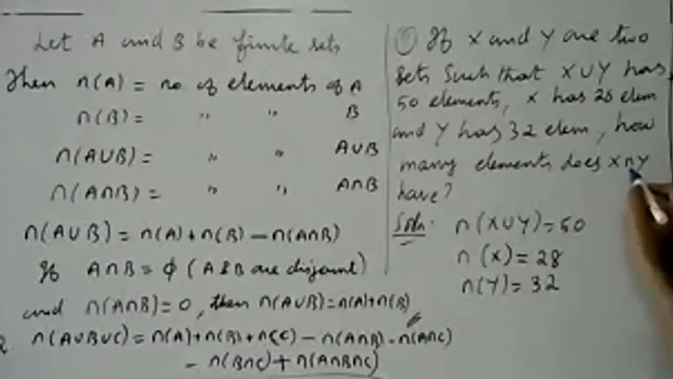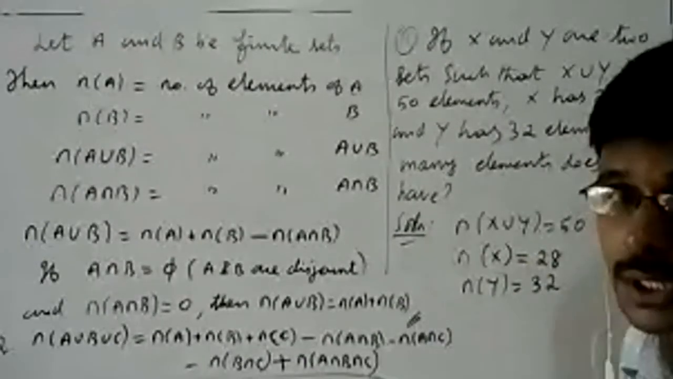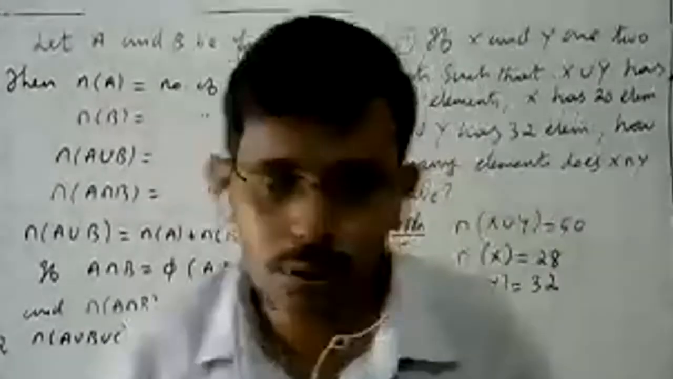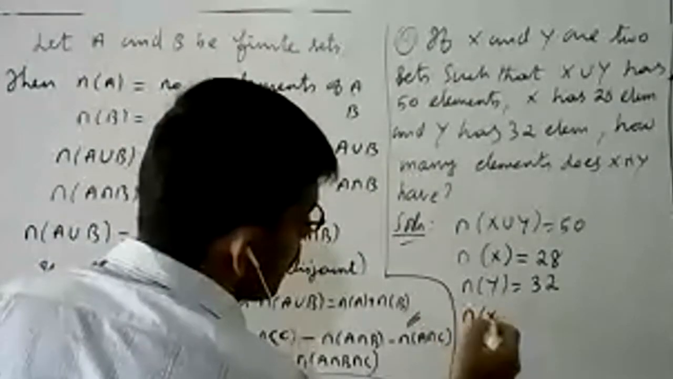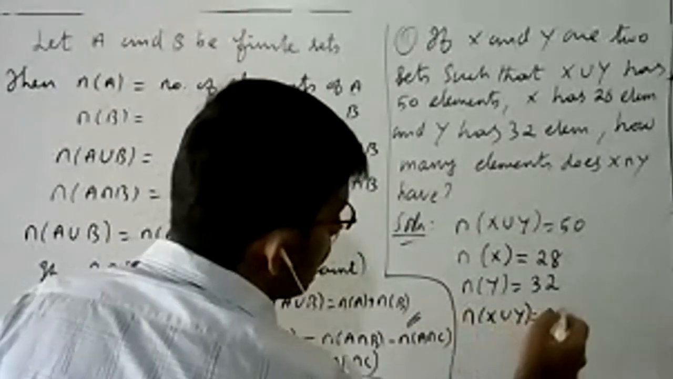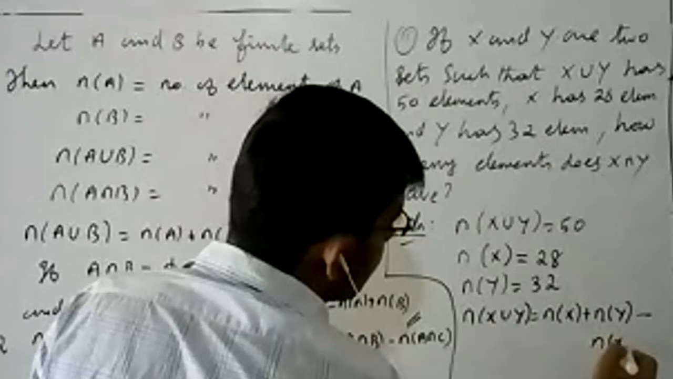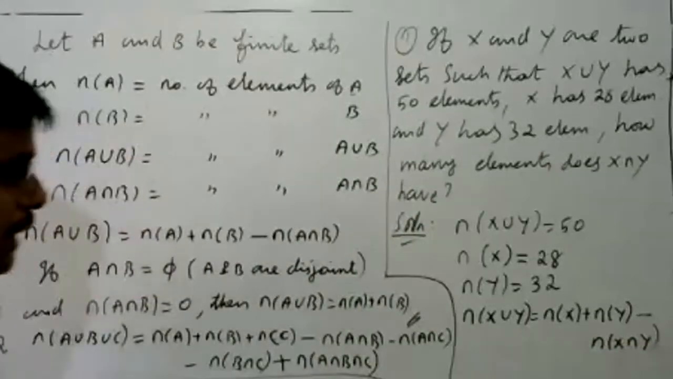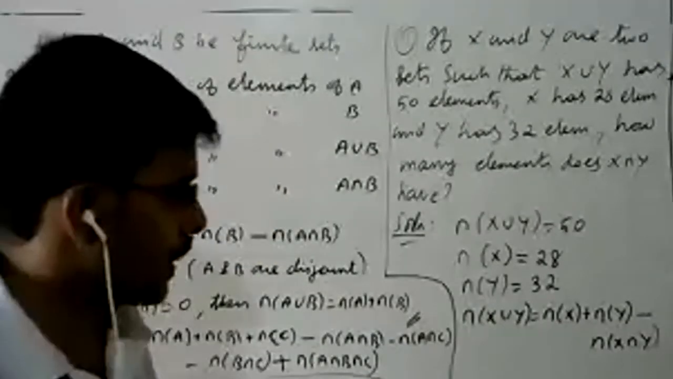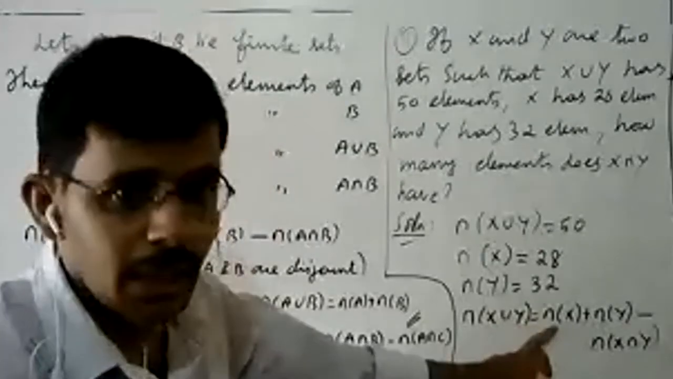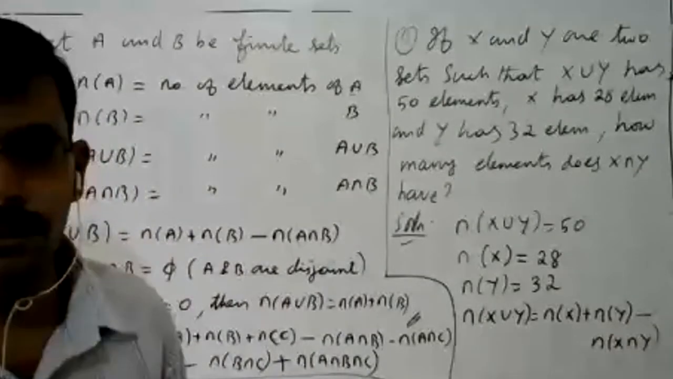Now, what is the question? How many elements does X intersection Y have? The known formula is n of X union Y is equal to n of X plus n of Y minus n of X intersection Y. Here we had A and B, but you can take X and Y; the names of the sets are different.